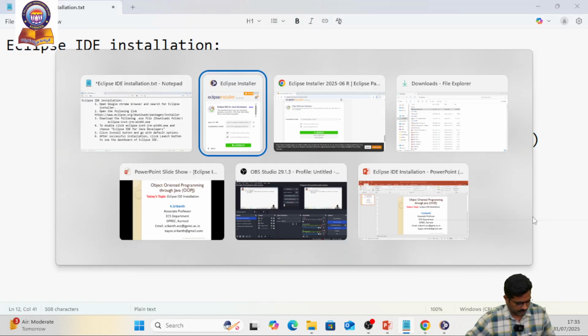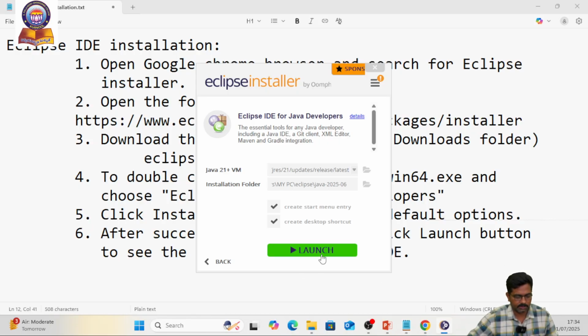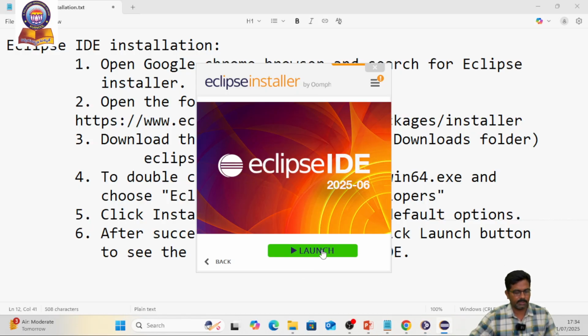So we just click this launch button. I am clicking the launch button.